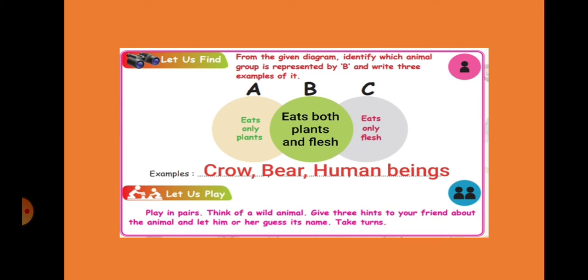Next. From the given diagram, identify which animal group is represented by B and write 3 examples of it. See here. A eats only plants. C eats only flesh. Here B eats both plants and flesh. Examples: crow, bear, human beings.